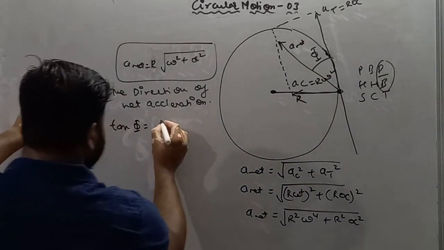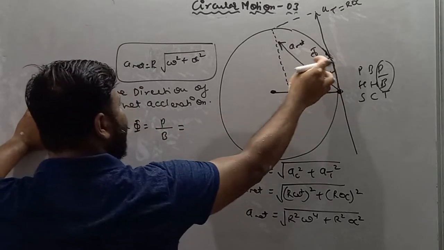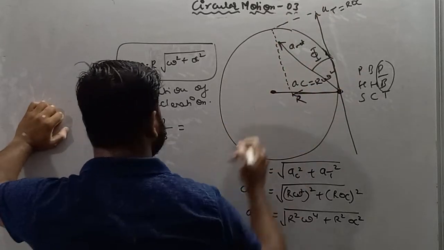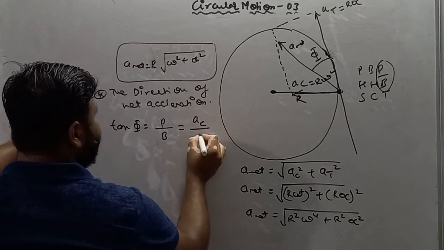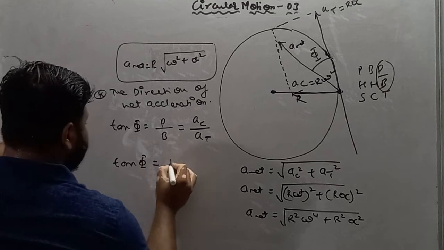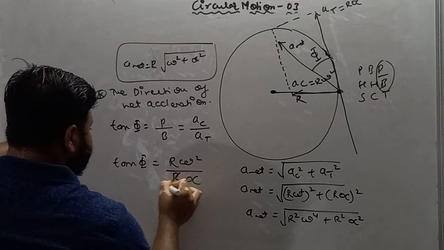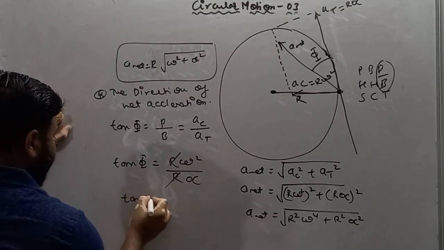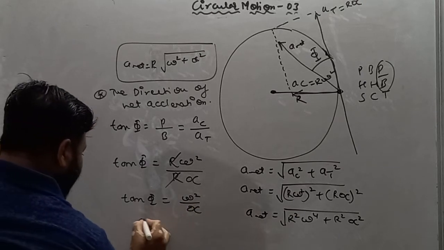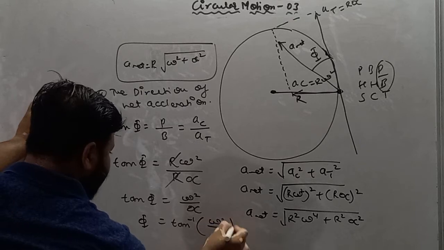So perpendicular upon base. Because this phi angle is made with this tangential acceleration, this becomes base and this is perpendicular. So I'll write AC by AT. So tan phi is equals to AC, which is r omega square, upon r alpha. So r gets cancelled. So tan phi is equals to omega square by alpha. So phi is nothing but tan inverse of omega square by alpha.